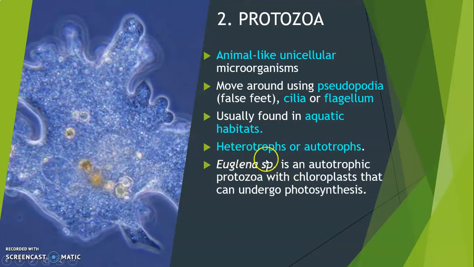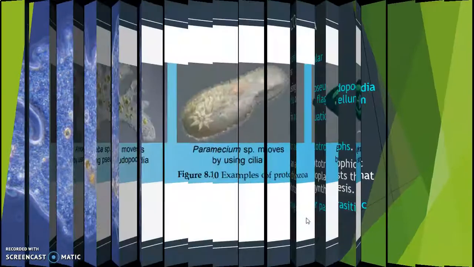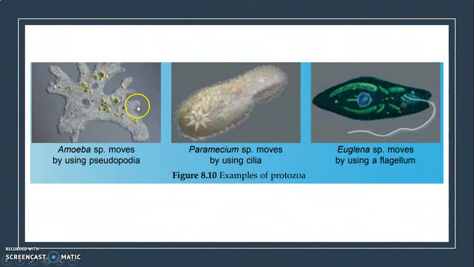For example, Euglena species. Euglena species is an autotrophic protozoa with chloroplasts that can undergo photosynthesis, and can be free living or parasitic. These are examples of the protozoa: amoeba, paramecium, and Euglena. Amoeba moves by using pseudopodia, which refer to false feet.